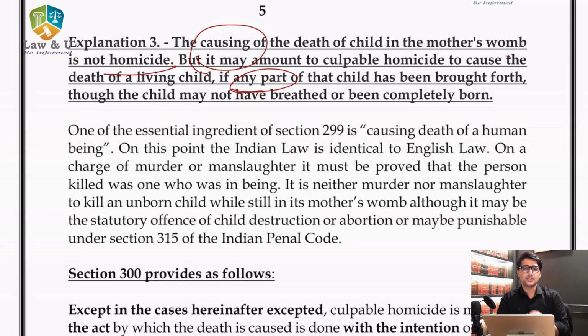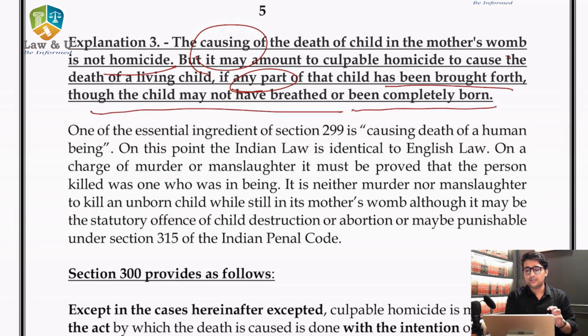Now what this explanation says, if a child is in the mother's womb and its death is caused, and that child dies, it is not homicide, it is not even murder, it will not fall under sections 299 and 300. When any part of the child comes into existence, when any part of the child has been brought forth, though the child may not have breathed or been completely born, then it will fall under culpable homicide.